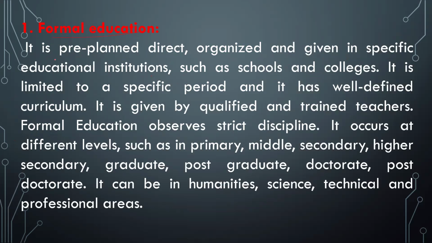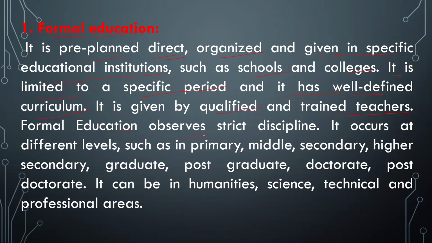It is pre-planned, direct, and organized, and given in a specific educational institution such as schools and colleges. It is limited to a specific period, and it has a well-defined curriculum. It is given by qualified and trained teachers.